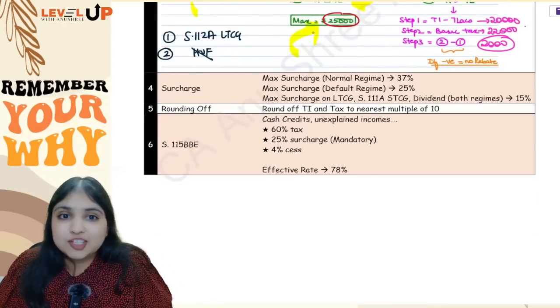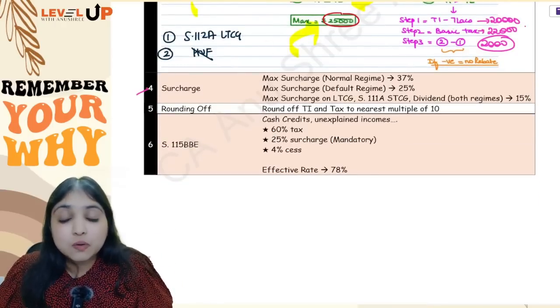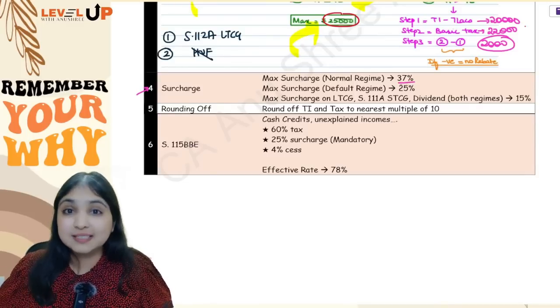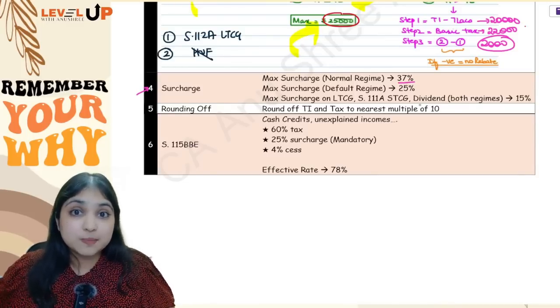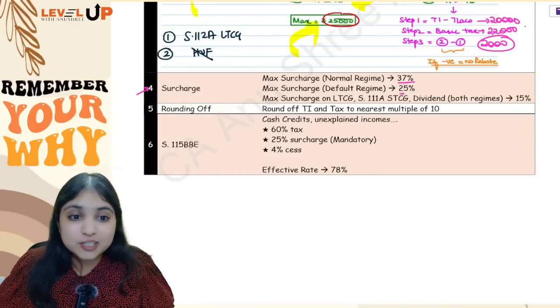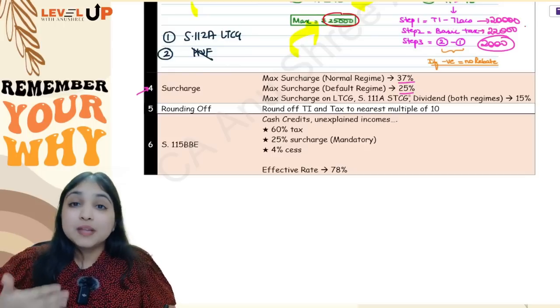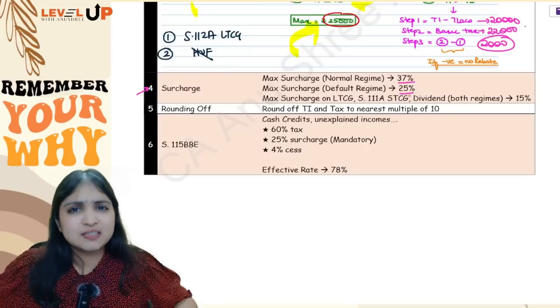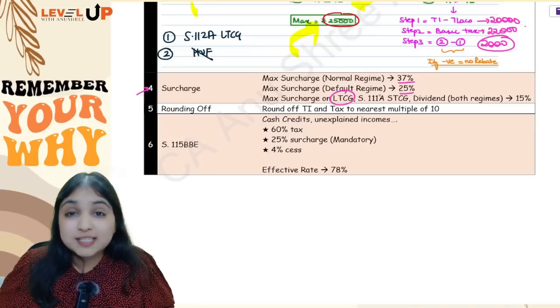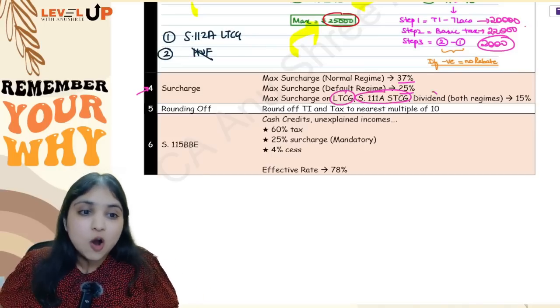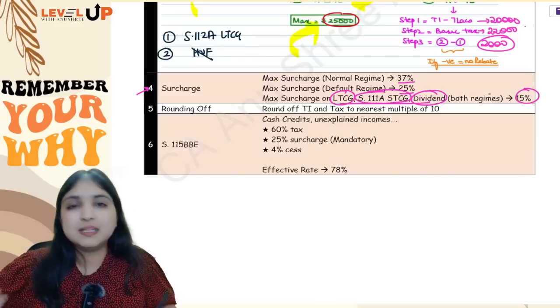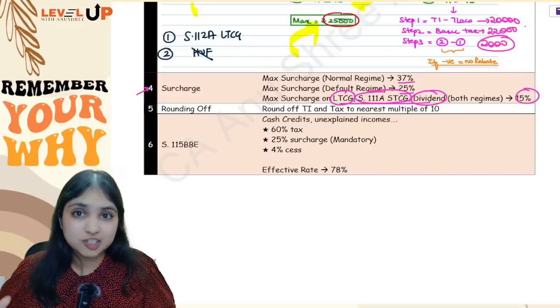Then comes your fourth adjustment, which is about surcharge. Now, what is the maximum surcharge possible under the normal regime? Under the normal regime, it is 37%. Under the default regime, under 115BAC, maximum surcharge possible is 25%. However, if the assessee has any LTCG, whether 112 or 112A, it doesn't matter, or 111A STCG, or dividend income, for these 3 incomes, the maximum surcharge is 15%.